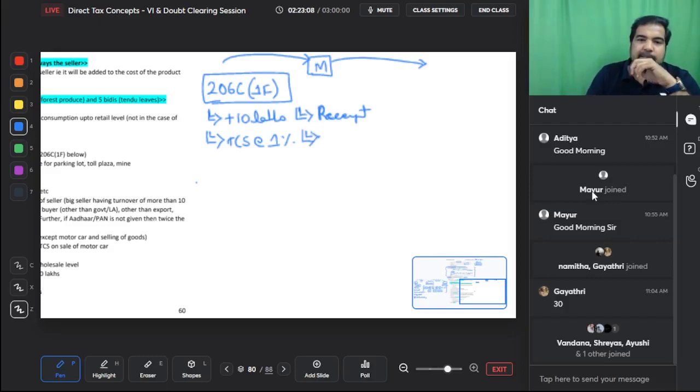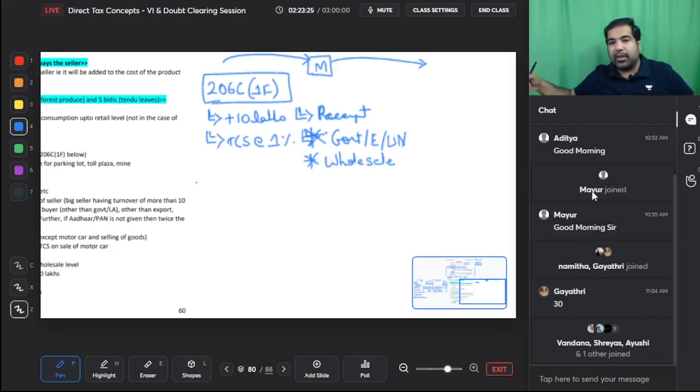This does not apply when the buyer is the government, an embassy, a UN office, etc. And it also does not apply in case of wholesale transactions. So if Hyundai or the Mercedes factory is selling to a Mercedes showroom, then there will be no TCS. But when a Mercedes showroom sells it to you at the retail level, it will apply. It also applies on second hand cars. The same concept applies on second hand cars as well. This is 206C(1F), F for fancy car.